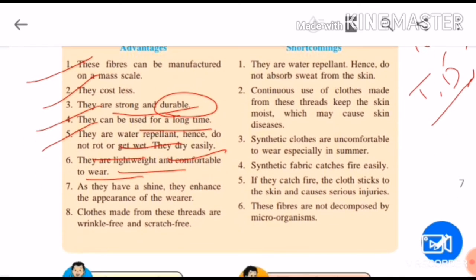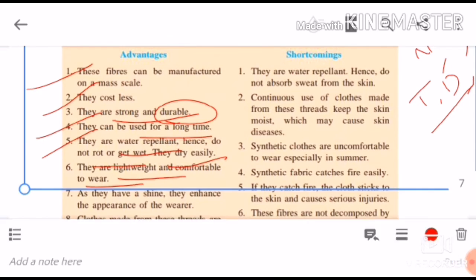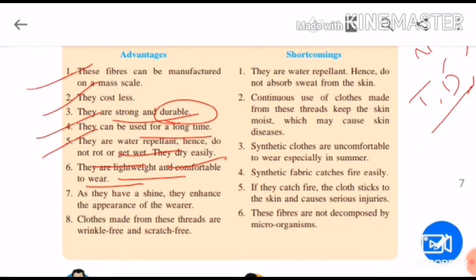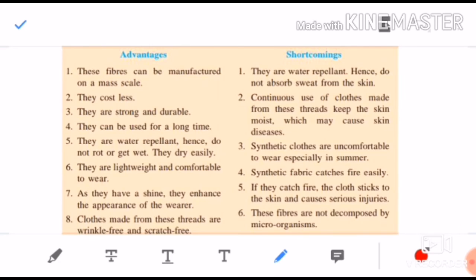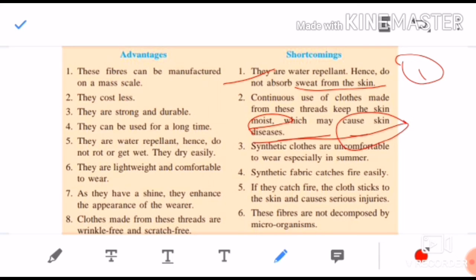Now let's see what their shortcomings are. First, they are water repellent, hence they do not absorb sweat from the skin. Children, sweat is not absorbed easily from the skin. They are saying this is the first disadvantage. Second disadvantage: continuous use of clothes from these threads keeps the skin moist, which may cause skin disease. These fibers don't absorb the sweat, so our skin becomes continuously moist, and due to that we may get a skin infection.